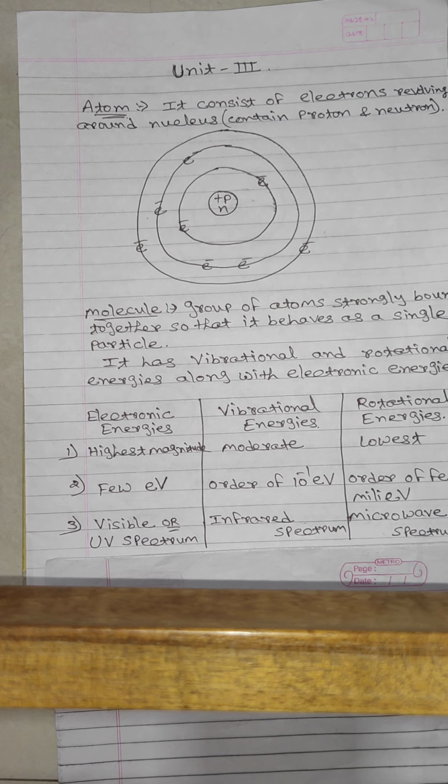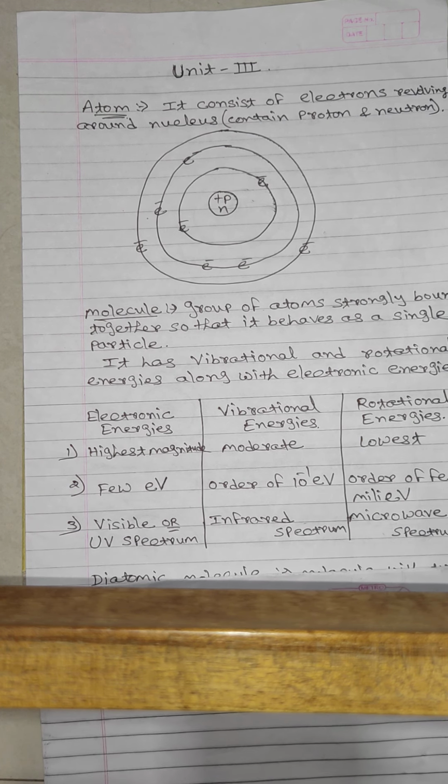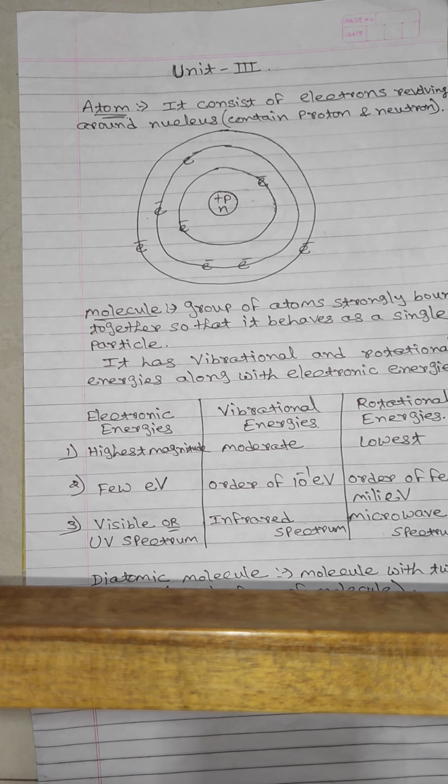To study these spectra in detail, we start the topic of spectra of diatomic molecules. Now the question comes, what does diatomic molecule mean? The name itself suggests that a diatomic molecule is nothing but a molecule with two atoms, which is the simplest form of a molecule.